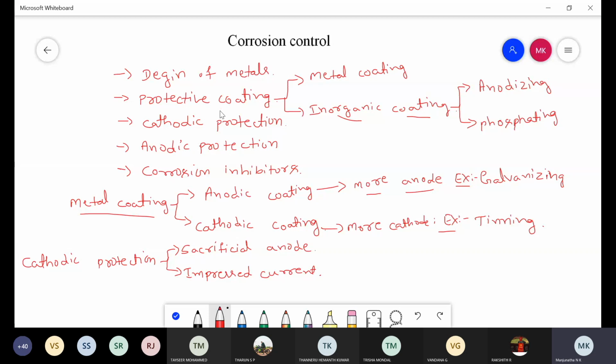Coming to the next one, that is cathodic protection. In this cathodic protection, metals are prevented from corrosion by supplying electrons from an external source, in which there are two examples. One is the sacrificial anode method, another one is the impressed current method. Is it clear for you? Any doubt in these types? These are the brief introduction to the corrosion control methods.